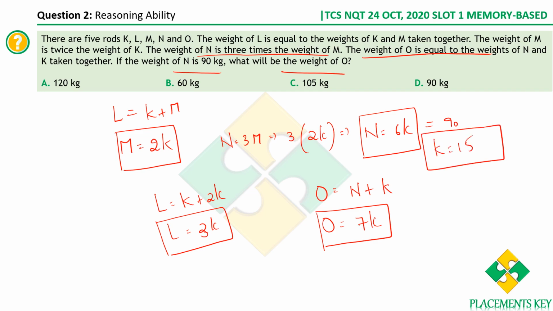Therefore what is O? It is 7K, 7 into 15. So we get the value as how much? 105 kgs, which is option C. These are just equation based questions. Less of logical, more of quant.